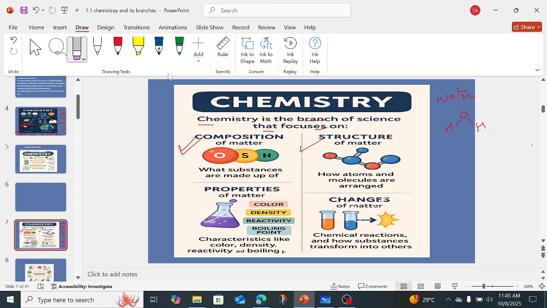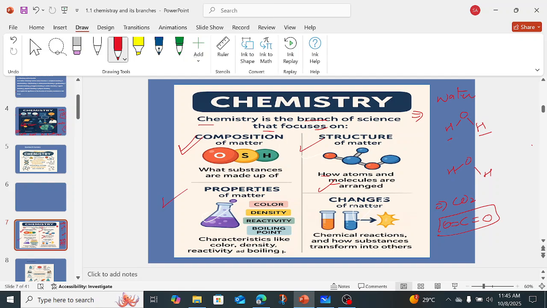For example, if we take the example of water, because it's a very common example. In water, how are the oxygen and hydrogen arranged, or how are they organized to form the water molecule? They are organized in a bent structure. If I take the example of carbon dioxide, carbon is bonded with oxygen by double bonds, so this is a linear structure. So in this way the elements are arranged to form the molecule in carbon dioxide, right? So the structure of matter is how atoms and molecules are arranged.